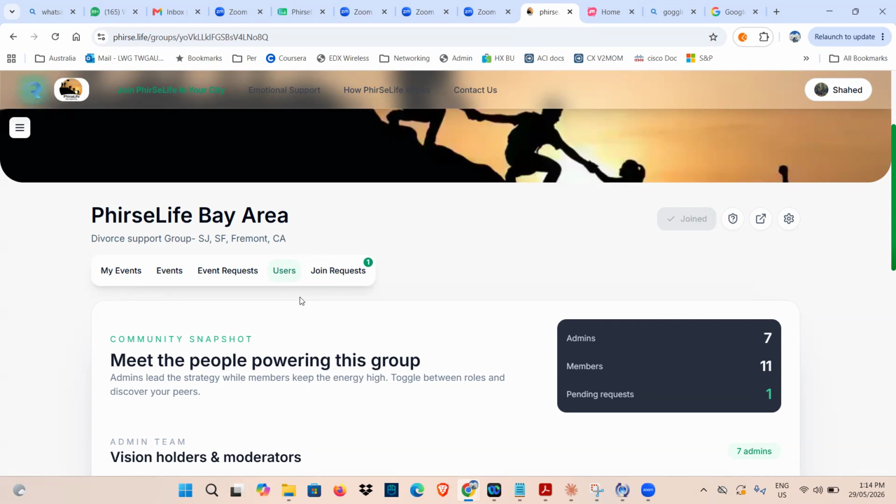Currently, most of the users are still in Meetup, right? So that's a great idea, that would be optimum. But think about it as a user: when people join Meetup, they don't just join for Phirse, right? They join for 100 other groups, and Phirse is one of them.